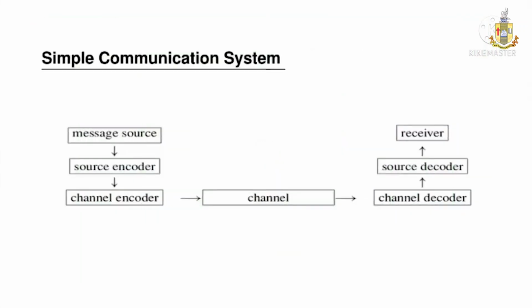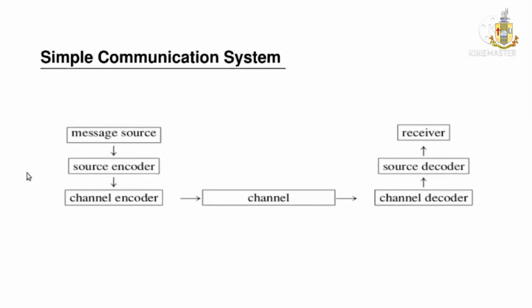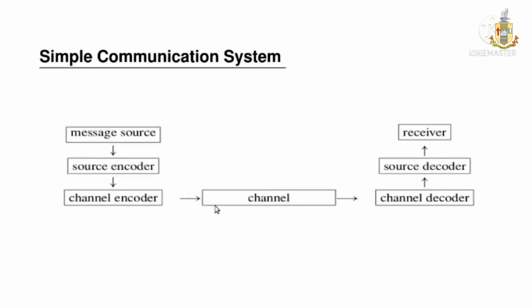And here I have given a simple communication system. The message source is the fruits, apple, orange, that I have been dealing with. The source encoder means the original message is converted into binary, 00 or 01. Channel encoding is nothing but extending the 00, 01, 11 into a 3-length code. This is the purpose of the channel encoder, and then it is sent via the channel. The channel is the medium through which the information passes, and after that it is received at the receiving end, decoded, and finally reaches the receiver. This is one of the simple communication systems.